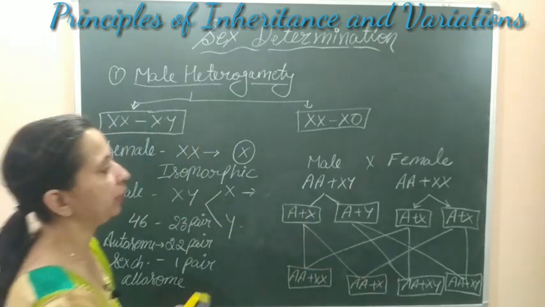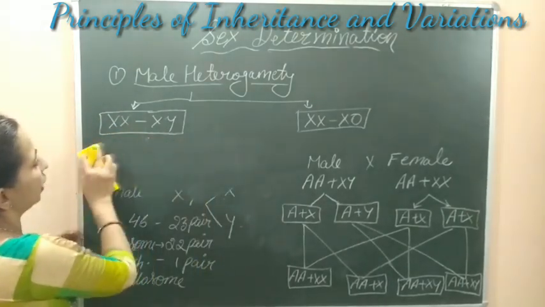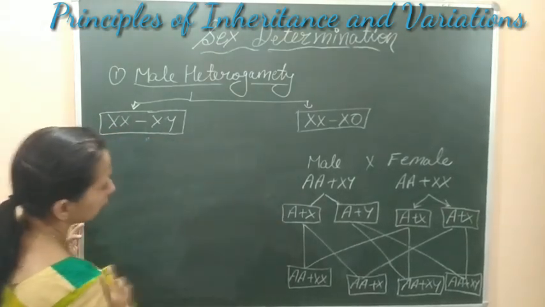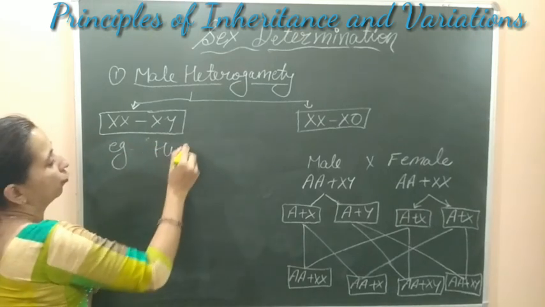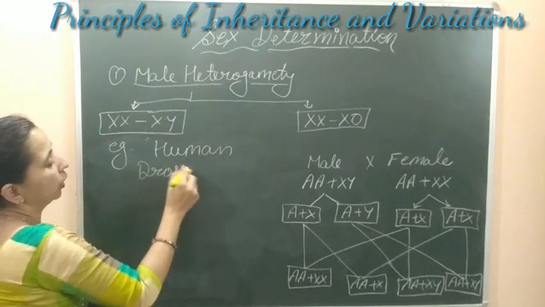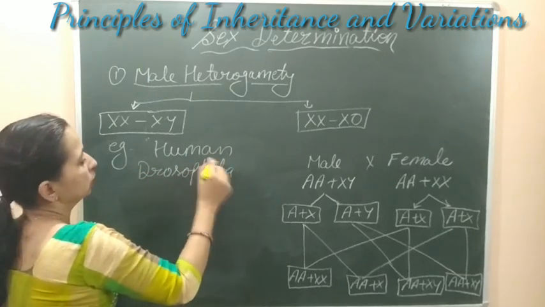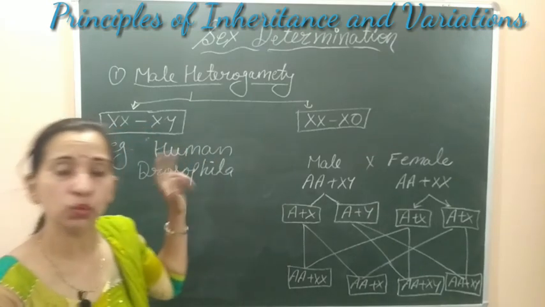This type of XX and XY heterogamety is found in human beings, and one more example is Drosophila. These are the two examples of male heterogamety of the XX and XY type.